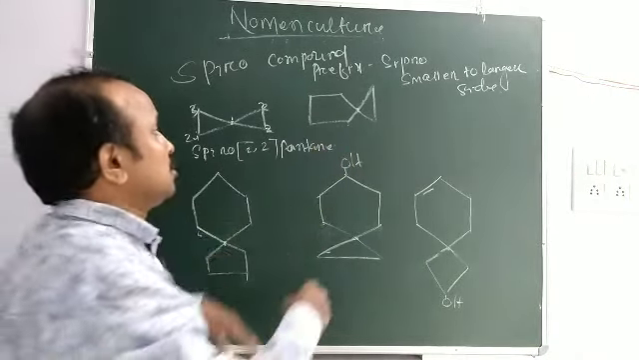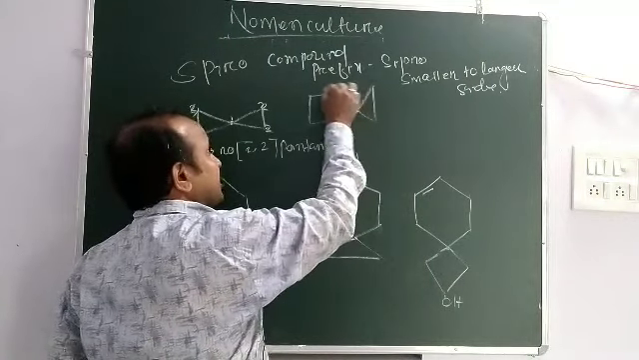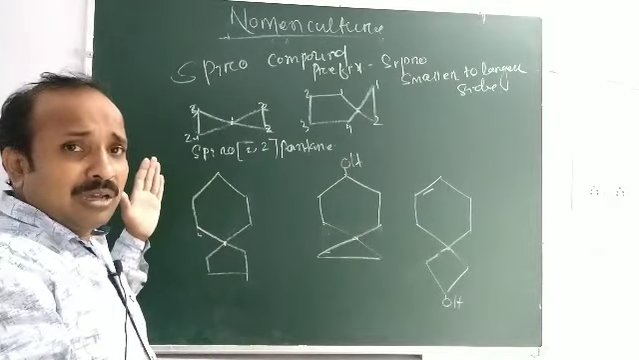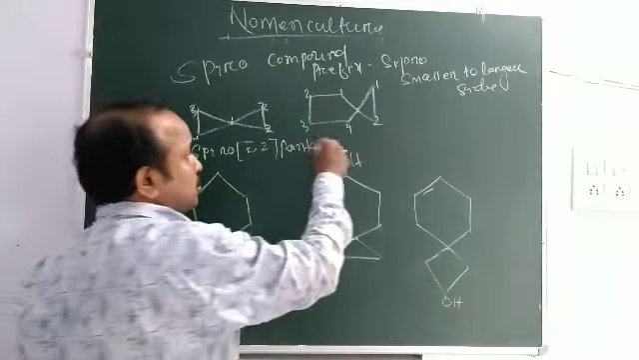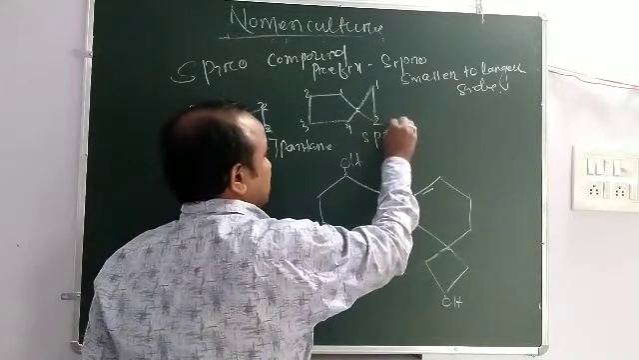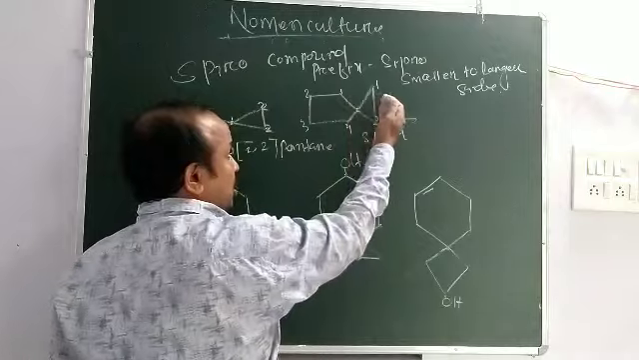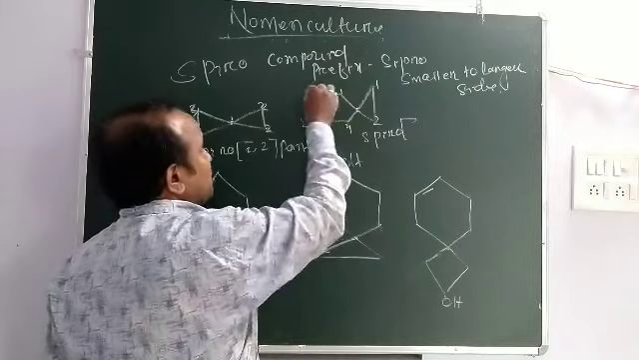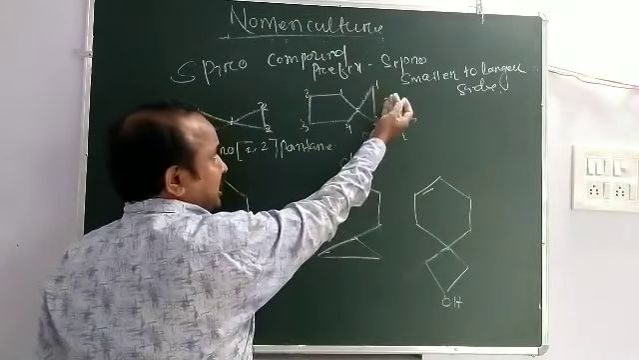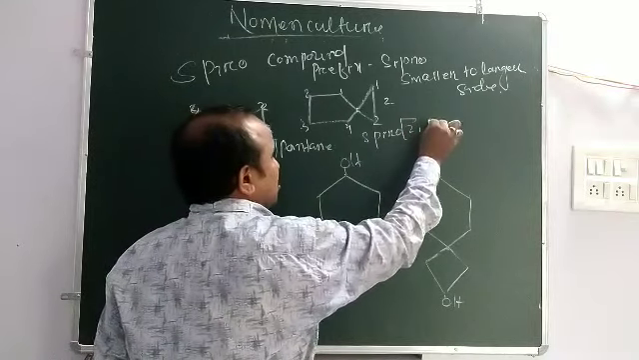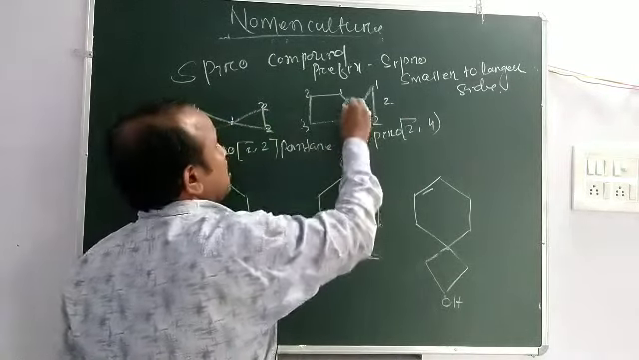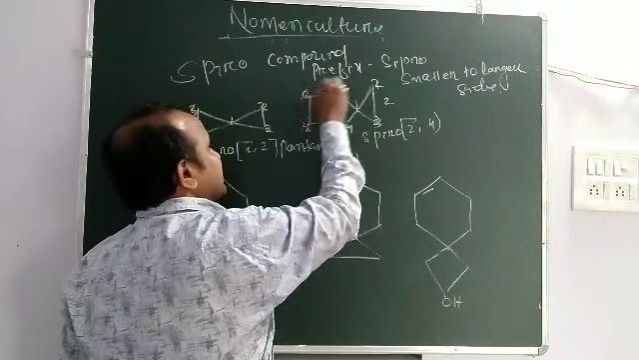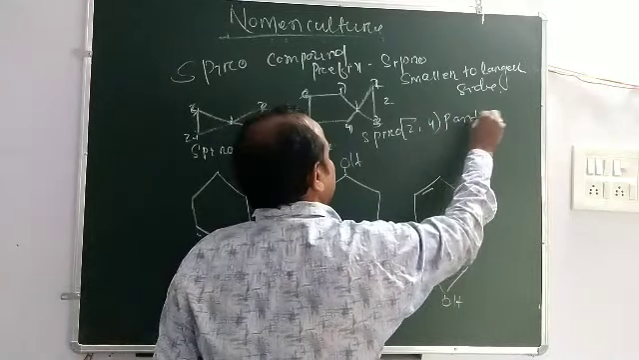Then look at this compound. This is the common point. This side contains 1, 2, 3, 4. This side contains 1, 2. So you are coming from the smaller to larger. Then you use the prefix spiro, then start square bracket, smaller to larger. In case of bicyclo, it is larger to smaller. Here is 4 carbons, here is 2 carbons. The smaller side is this. So we take 2, 4. Then 1, 2, 3, 4, 5, 6, 7, pentane.